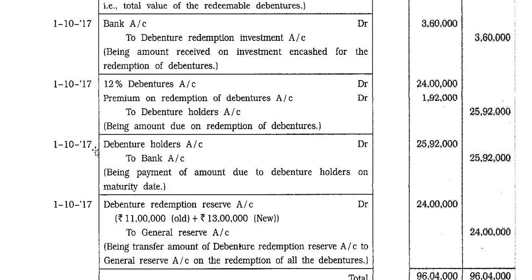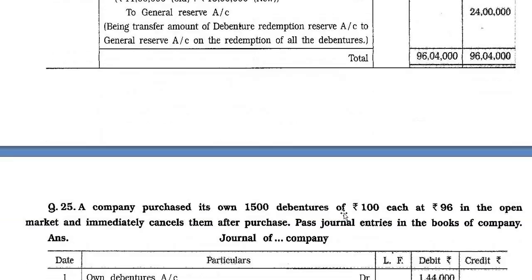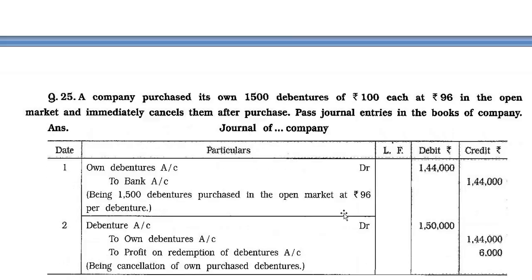Again 1/10/2017, debenture holders account debit 25,92,000 to bank account 25,92,000, being payment of amount due to debenture holders on maturity date. 1/10/2017, debenture redemption reserve account debit 24 lakh, 11 lakh old plus 13 lakh new, to general reserve 24 lakh, being transfer of amount of debenture redemption reserve account to general reserve account on the redemption of all the debentures. This way our question number 24 is over.